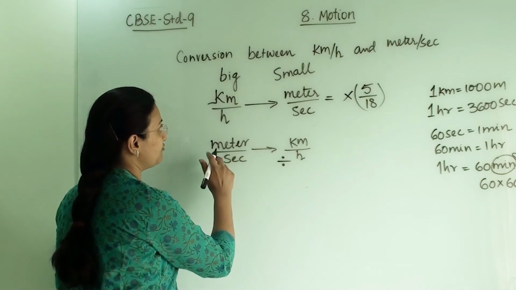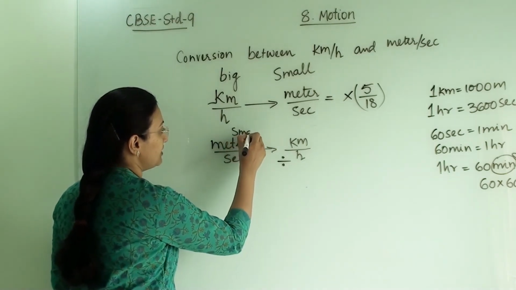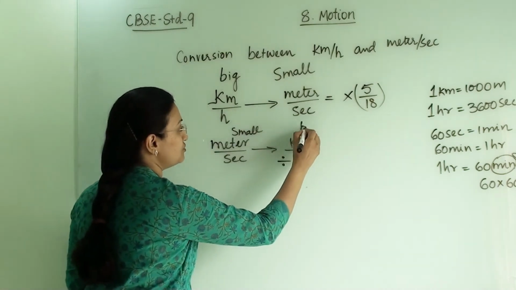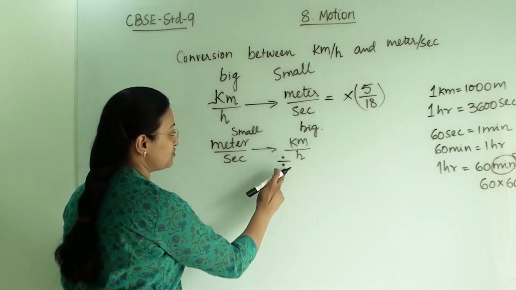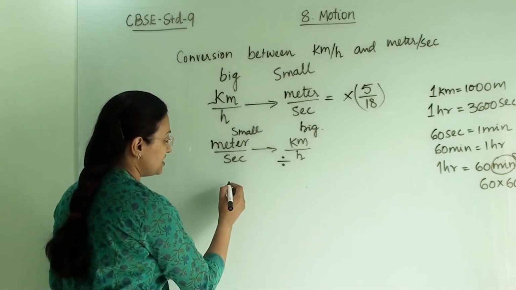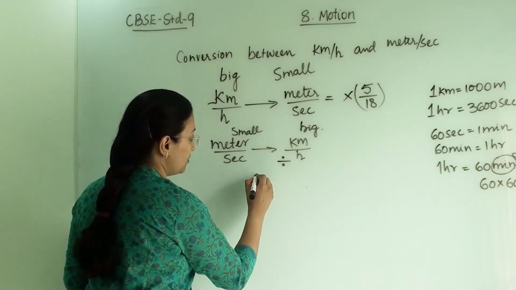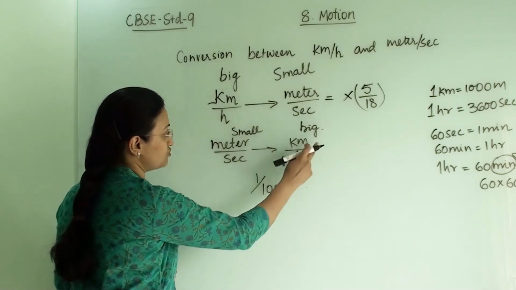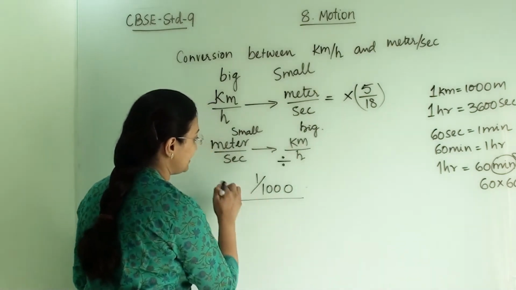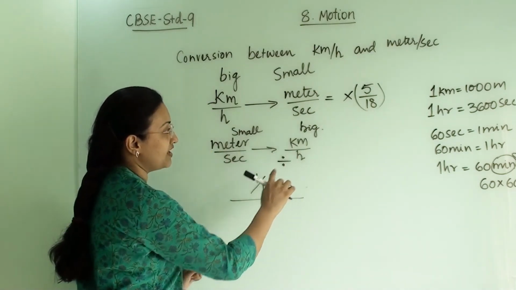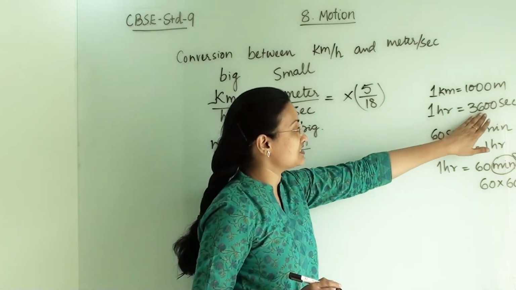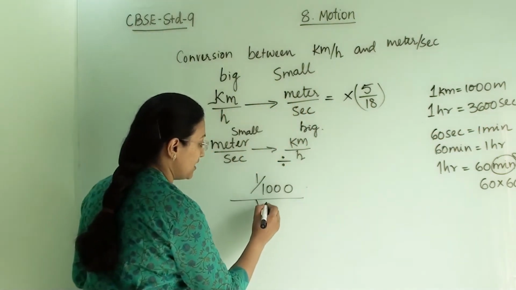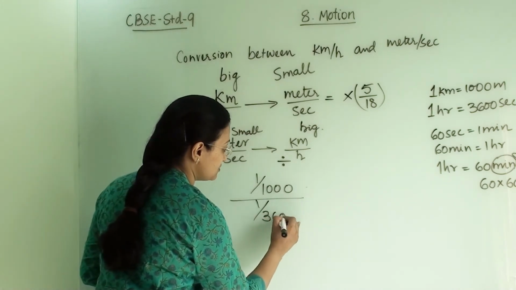Because we are going from a small unit to a big unit. So we divide by 1 by 1000, because we are going from meter to kilometer, and then second to hour, so again we divide by 3600. So it is 1 divided by 3600.